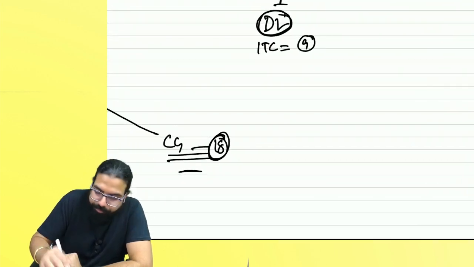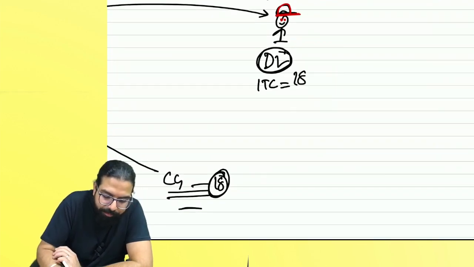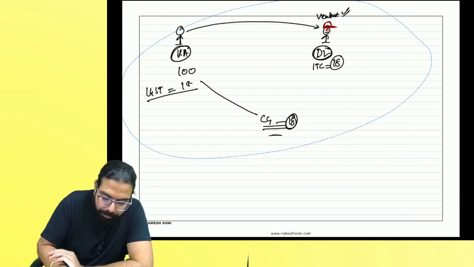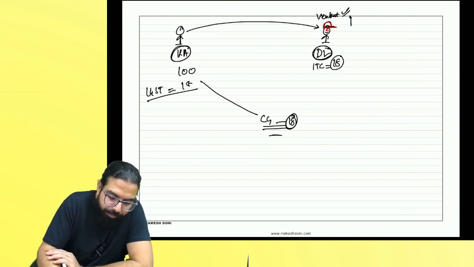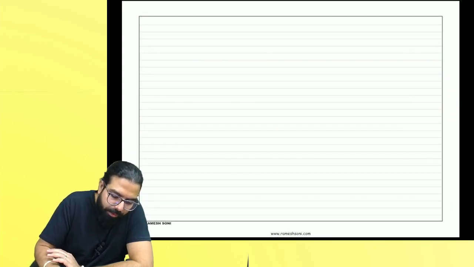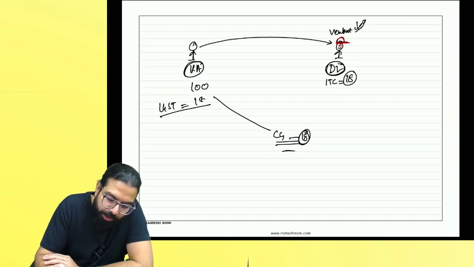Now just imagine if this guy is a registered person. The central government will give him credit of how much? Sir, my question again: if Venkat is a registered person, you told he will get the credit of 18. What if Venkat is an unregistered person? You know what will happen?